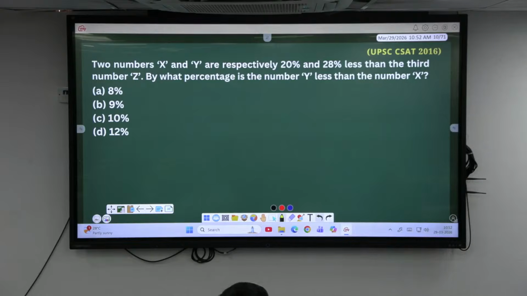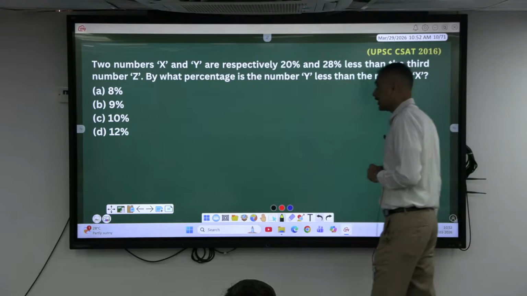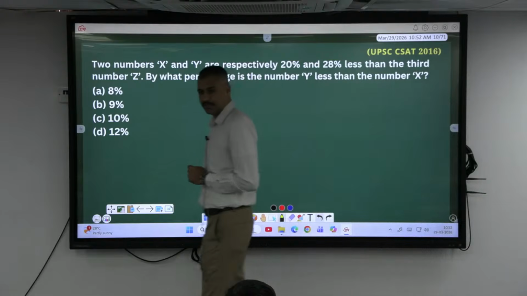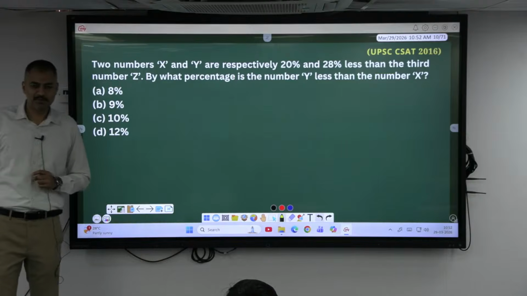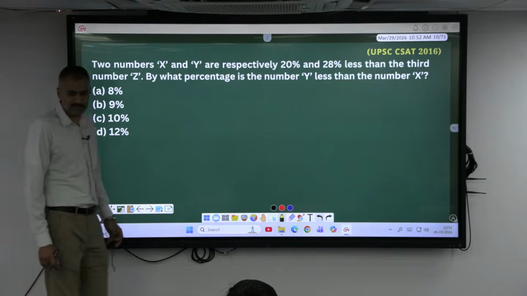Two numbers x and y are respectively 20% and 28% less than the third number z. By what percent is the number y less than the number x? 10%? What? 8%. What is the approach? How do you solve this one?